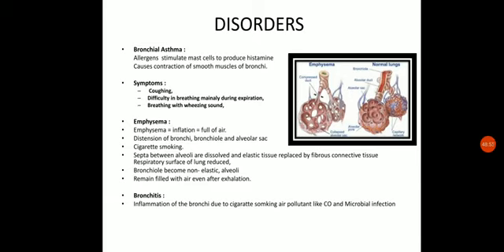Mainly it occurs due to cigarette smoking, because the carbon monoxide, which is unburnt carbon particles, gets absorbed on the wall of the alveoli. After a particular period of time, these walls which have carbon deposited on them become fragile and then start breaking down. Hence the flexibility of the bronchial or alveolar walls decreases. So it is the distension of the bronchial or alveolar sac, mainly due to cigarette smoking. The septa present between the alveoli are dissolved, and elastic tissue is replaced by fibrous connective tissue.